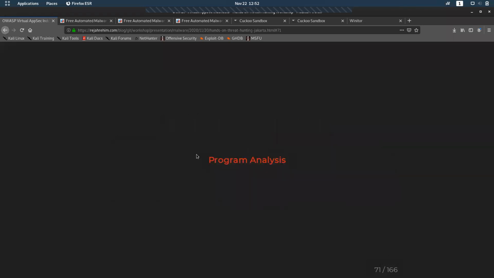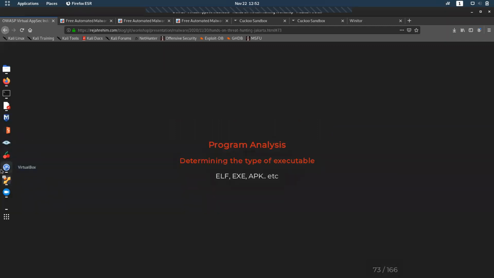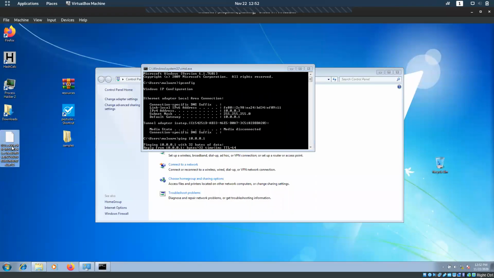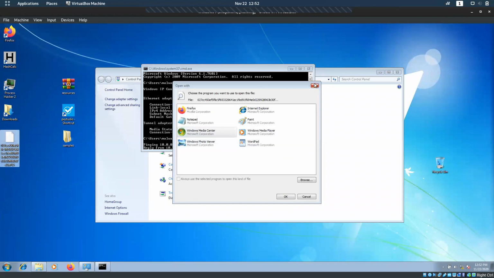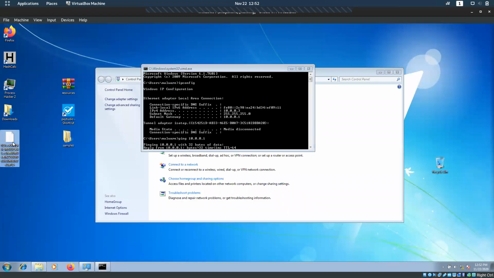Okay. So for program analysis, we have to identify the type of executable. Like before, I showed here in the Windows file, we don't know what type of executable it is. Maybe it is an exe file, maybe an APK, maybe a Linux executable.